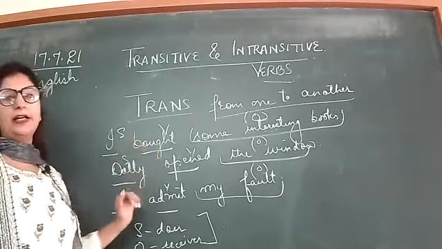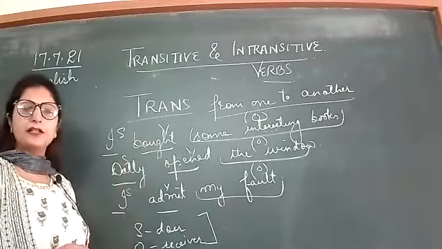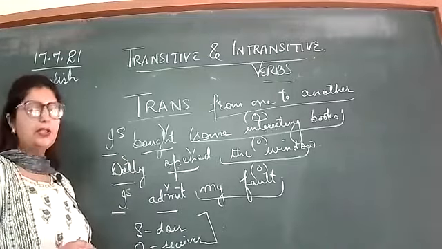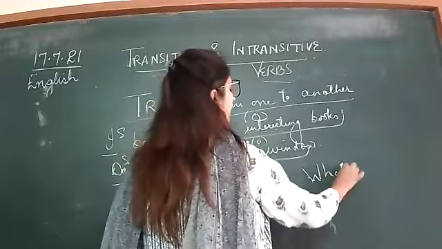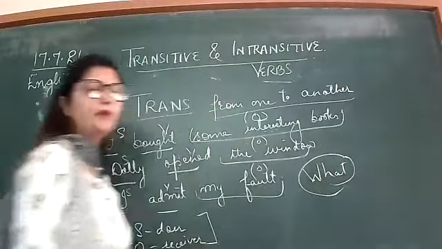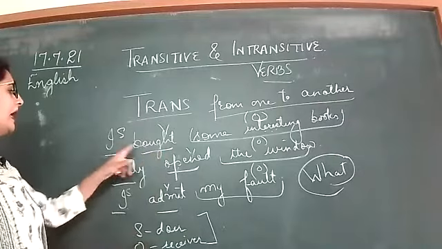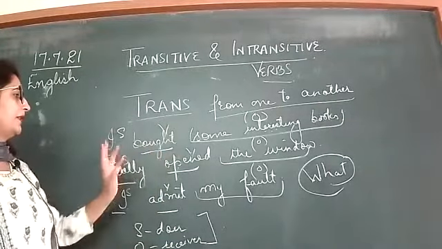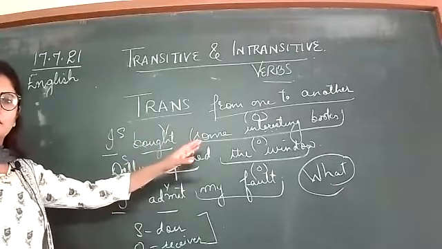One more thing I would like to highlight here is how you can recognize whether it is a transitive verb or not. Just ask the question what. If the word gives the answer of what, then the verb used is a transitive verb. Suppose I bought some interesting books. What bought? Some interesting books, right?